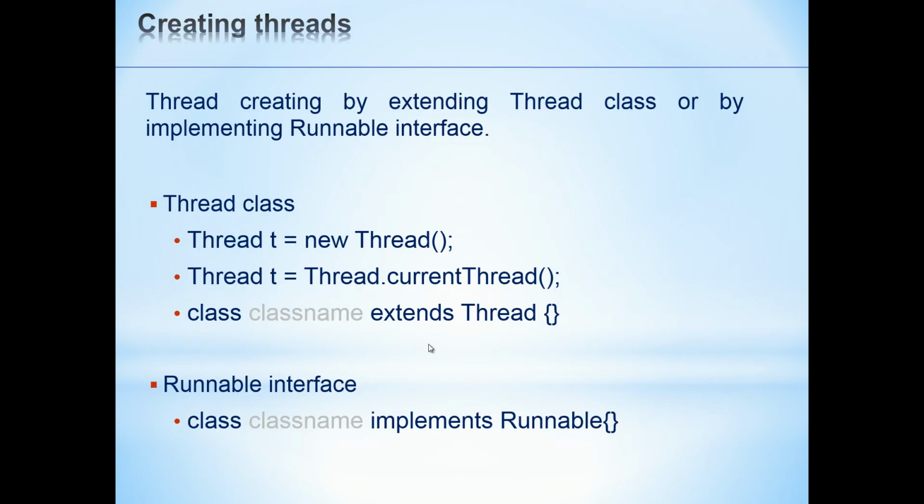How to create a thread? A thread is created by using these three methods. You can create the object of Thread, or you can initialize the thread with the given current thread, and you can write a class that extends from the Thread base class. Thread also has a Runnable interface which can be implemented under the class.